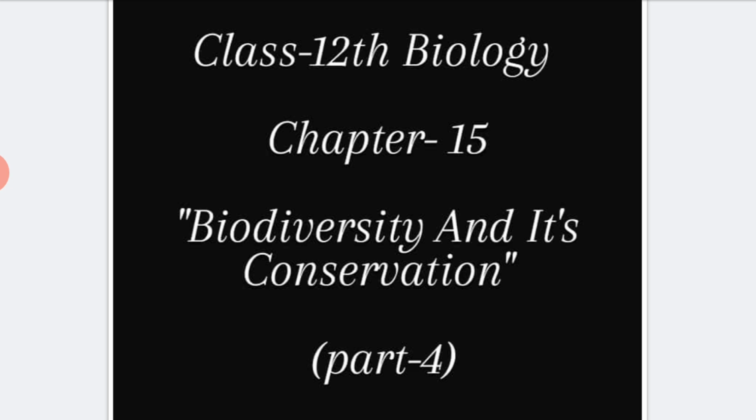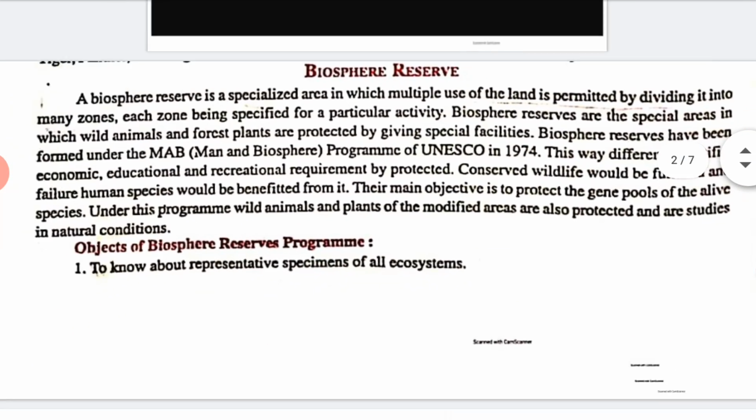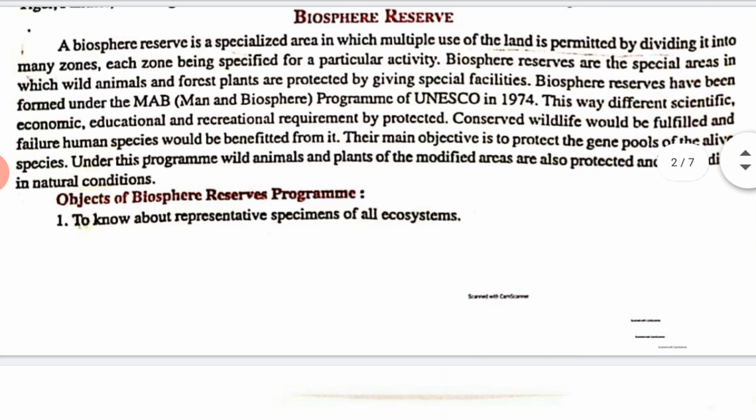Today we are going to learn about biosphere reserves. So, what is a biosphere reserve? A biosphere reserve is a specialized area in which multiple use of the land is permitted by dividing it into many zones, and each zone is specified for a particular activity.